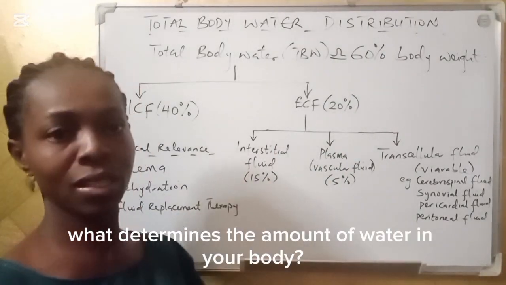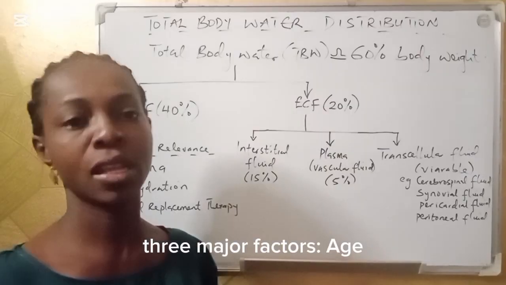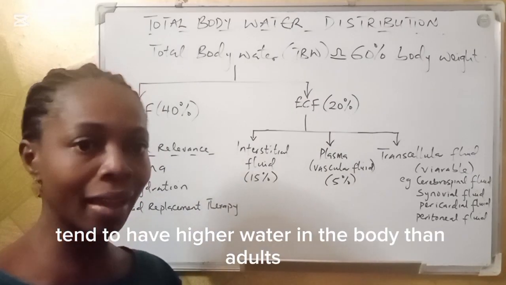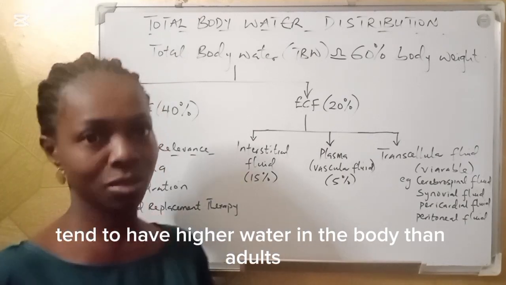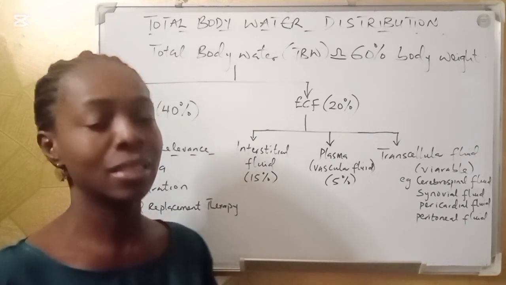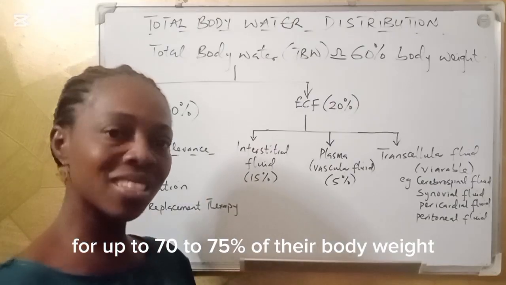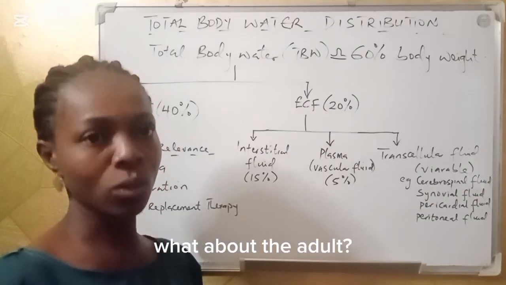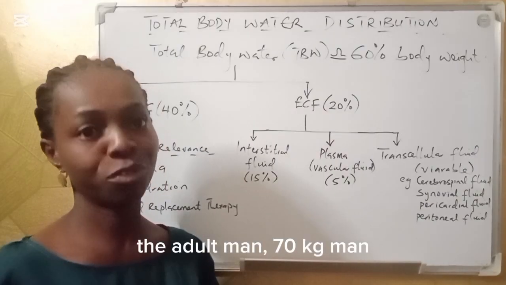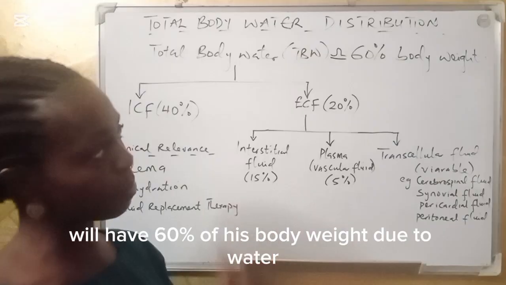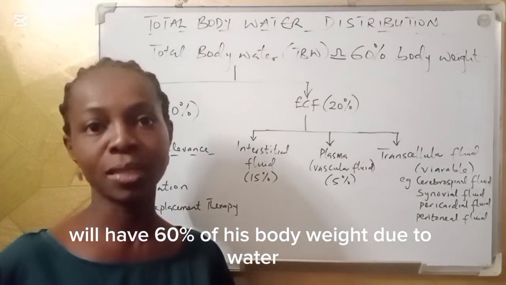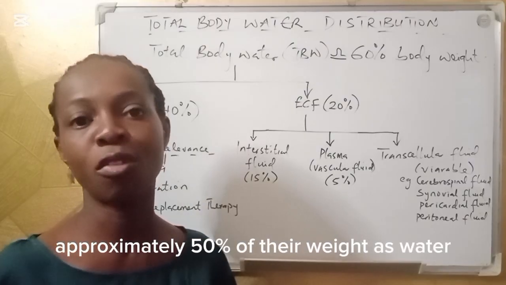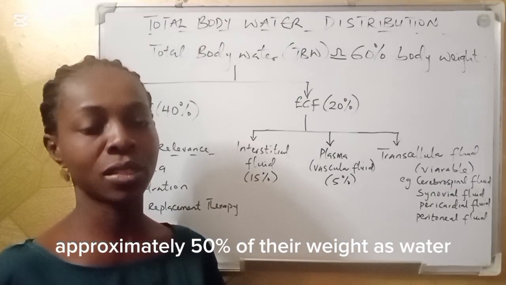What determines the amount of water in your body? Three major factors. Age. Children, infants, tend to have higher water in the body than adults. So for an infant or a newborn, the water in the body will account for up to 70 to 75% of their body weight. What about the adult? The adult man, 70 kg man, will have 60% of his body weight due to water. And then the elderly person will have lower, approximately 50% of their weight as water.